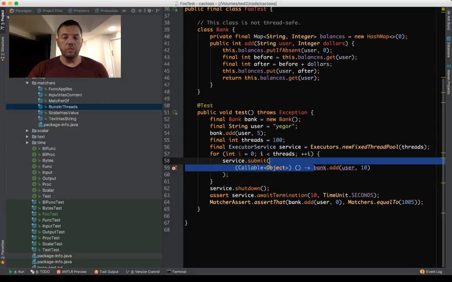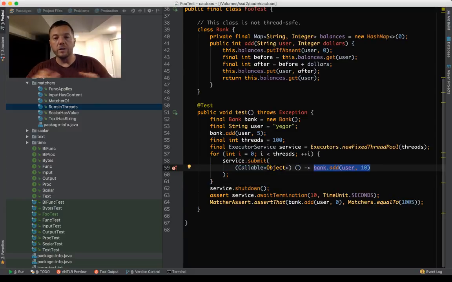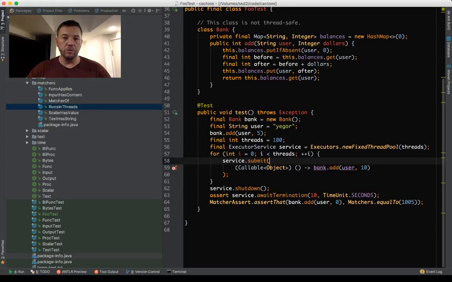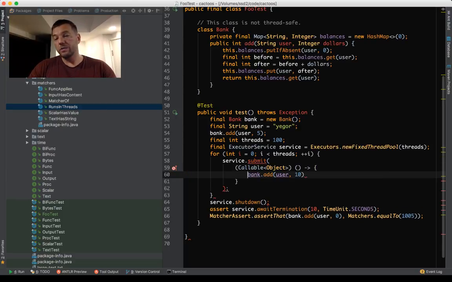So actually what happens here is that these 100 execution pieces of instructions go one by one, not in parallel, because the computer is quite fast. So when I say submit, it just immediately increments the balance of the user, and when I come back with the new submit, the balance is already updated. So we don't go in parallel. To fix that situation, it is recommended to use a so-called countdown latch.